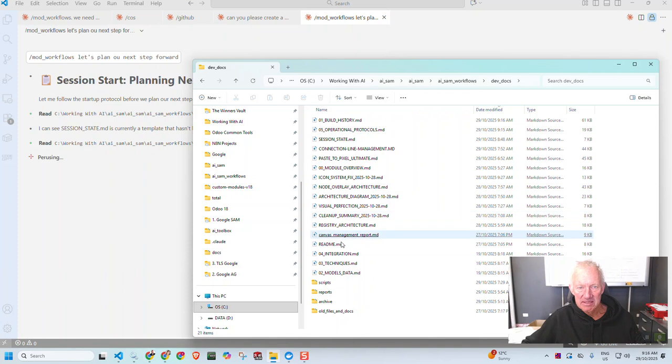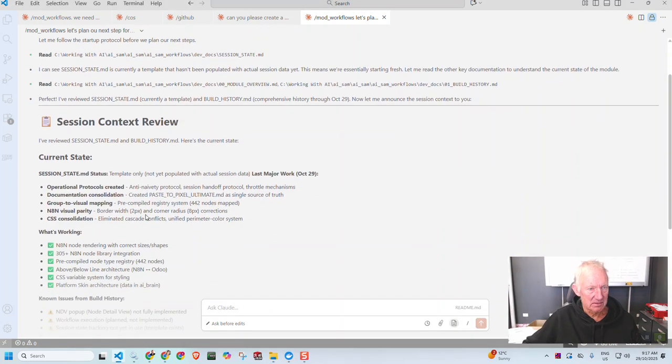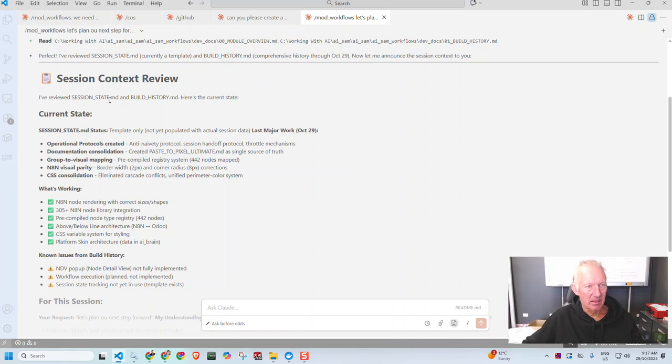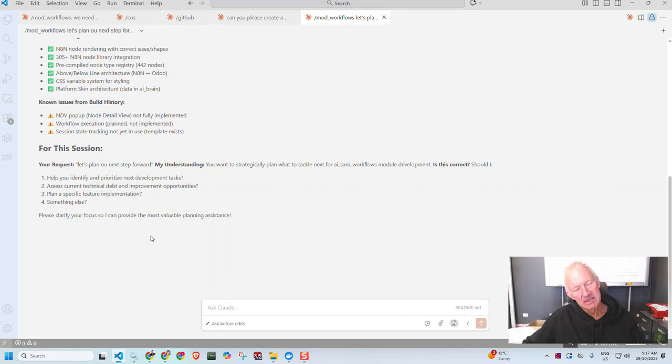It's starting to review these documents and getting it set up so we're a little bit aligned and moving forward. That's what I'm trying to consolidate, so that we don't end up with headaches and dramas. So what have we got? I reckon that this file is going to be da-da-da. Right, so now I'm pretty comfortable that I've got this thing tuned up, ready to start helping me develop this particular module.